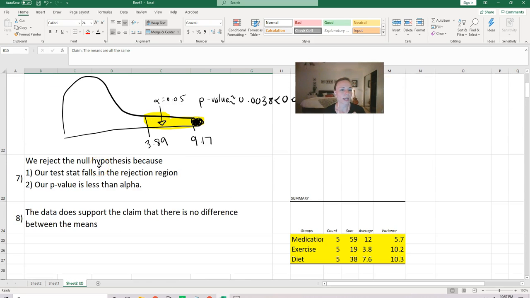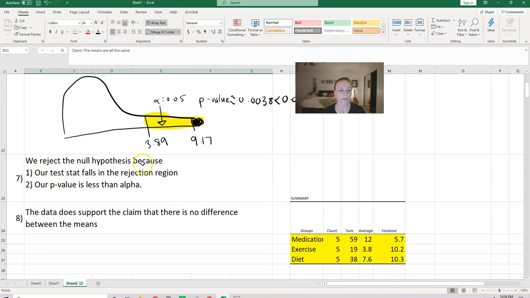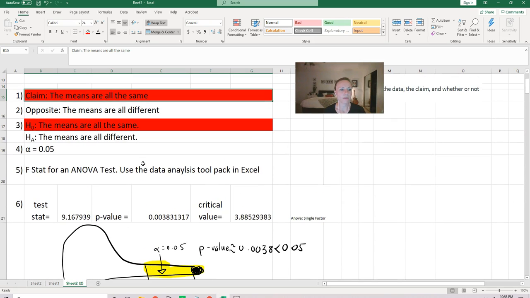One more time through that: we ran our ANOVA analysis in Excel, which is where we got these values. We decided this is a right-hand tail test, and it always will be. We put in our value for alpha, our p-value, which we found was less than alpha, our critical value, and our test statistic, and we found that it landed in the rejection region. So we rejected the null hypothesis. We went back up and turned the null hypothesis red because we rejected it, and then we compared it to the claim, and it matches, so we're also going to reject the claim.